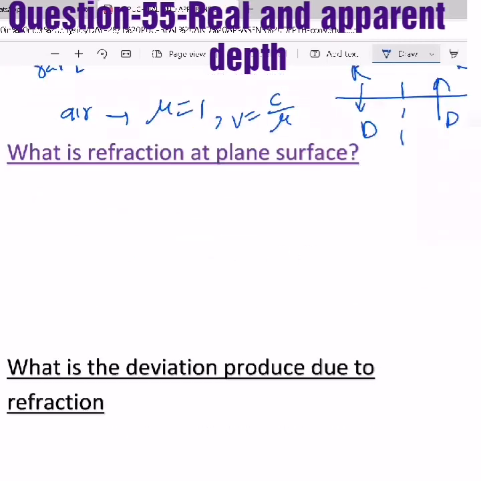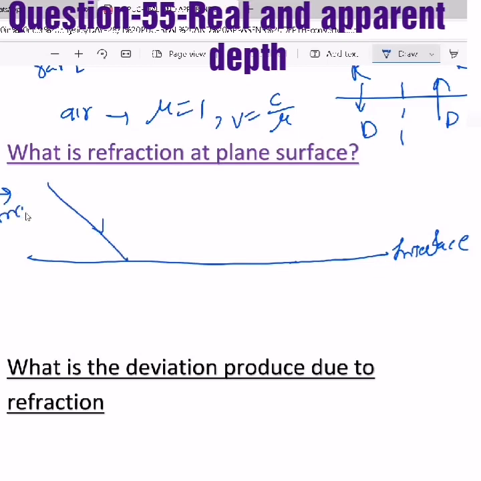Now the next thing we have to understand after denser and rarer medium is what is actually refraction. See here, when there is an interface, and light tries to enter from denser to rarer or rarer to denser, suppose you consider this is incident light. Now this is the point of incidence and you take the perpendicular, that is called normal.